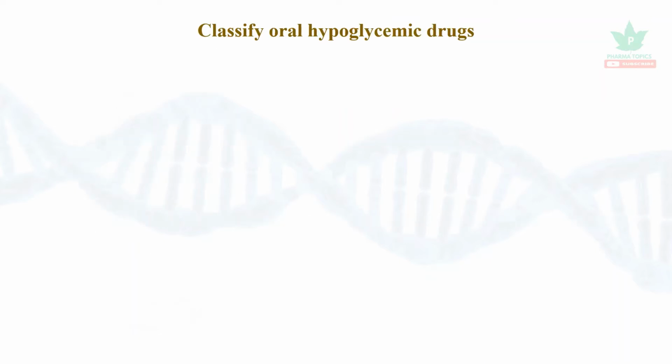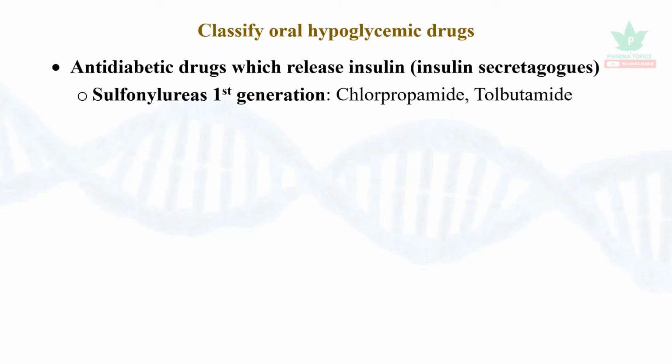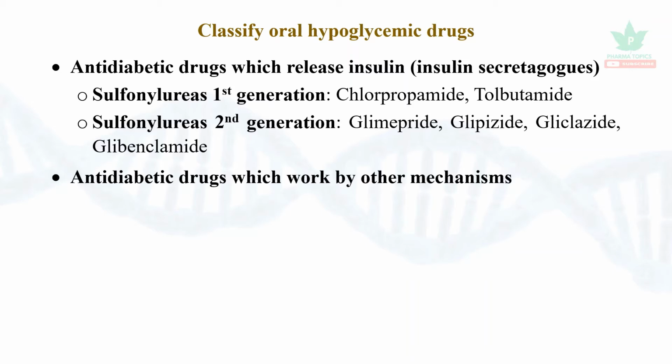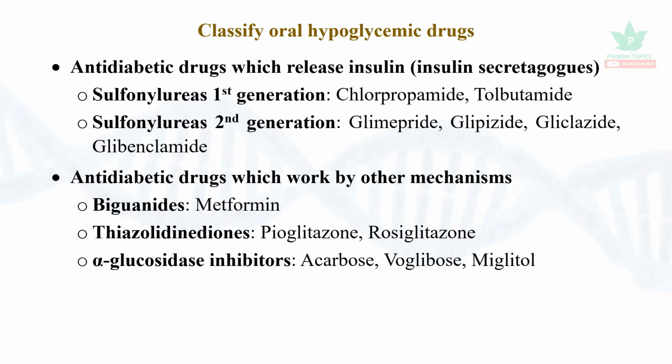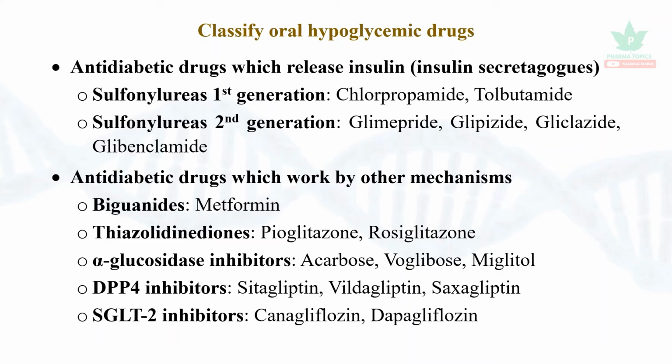The next question is: classify oral hypoglycemic drugs. They are antidiabetic drugs which release insulin. They are called insulin secretagogues. They are sulfonylureas, first generation: chlorpropamide, tolbutamide. Sulfonylureas, second generation: glimepiride, glipizide, gliclazide, and glibenclamide. Antidiabetic drugs which work by other mechanisms are biguanides: metformin; thiazolidinediones: pioglitazone, rosiglitazone; alpha-glucosidase inhibitors: acarbose, voglibose, and miglitol; DPP4 inhibitors: sitagliptin, vildagliptin, saxagliptin; and SGLT2 inhibitors: canagliflozin and dapagliflozin.